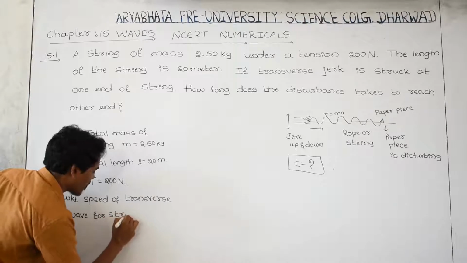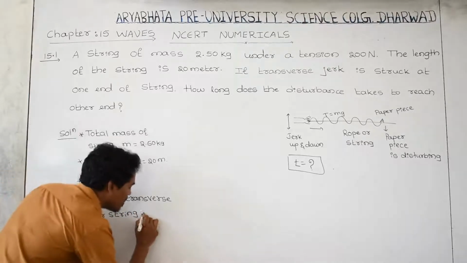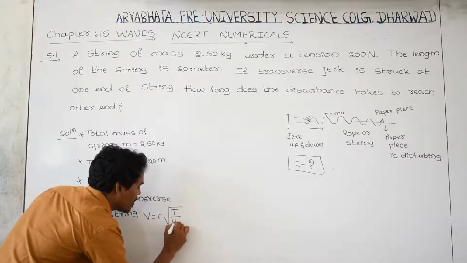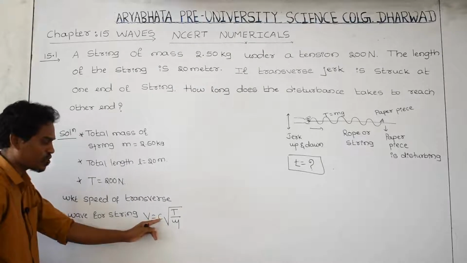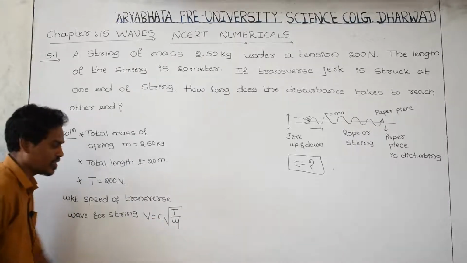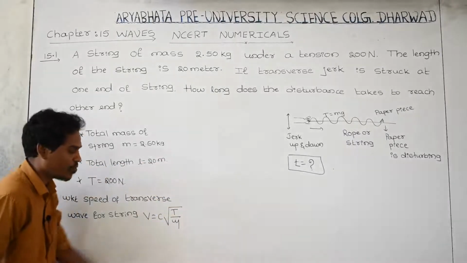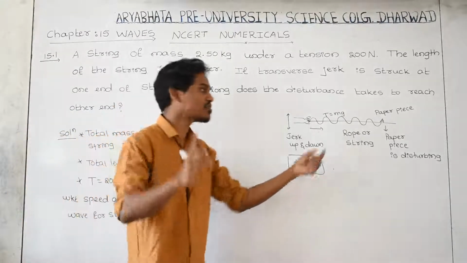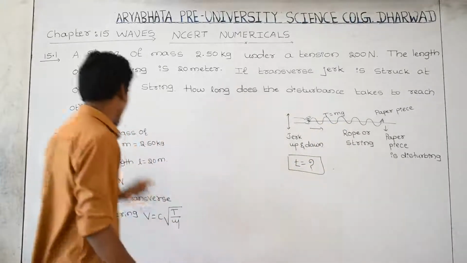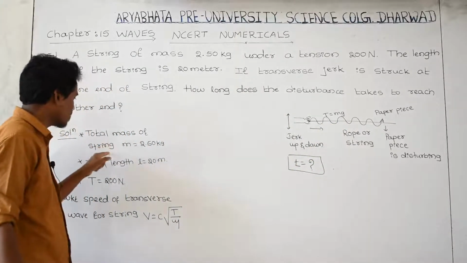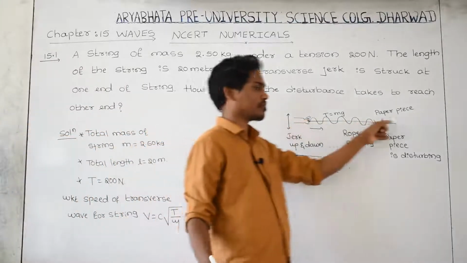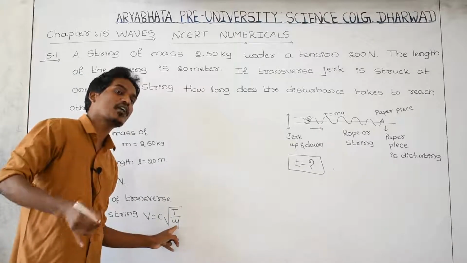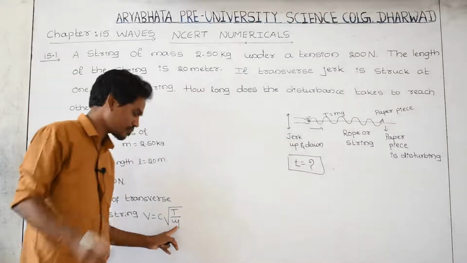The formula, which I have derived in theory class, is V equals C into root of tension divided by mu. C is a constant, its value is always 1. T is the tension in the string. What is mu? Mu is the mass of the string having just 1 meter length. What is M here? M is the total mass of the string. Mu is the linear density, or mass per unit length.